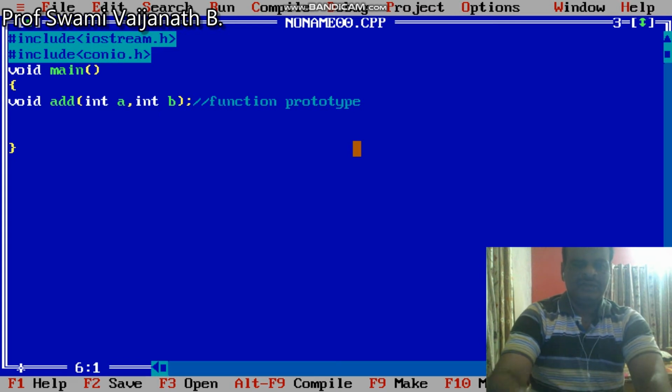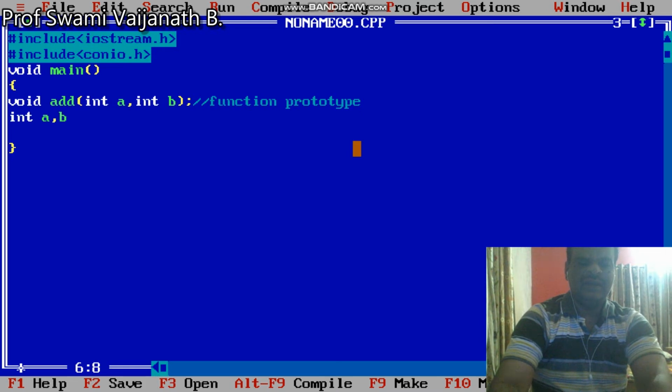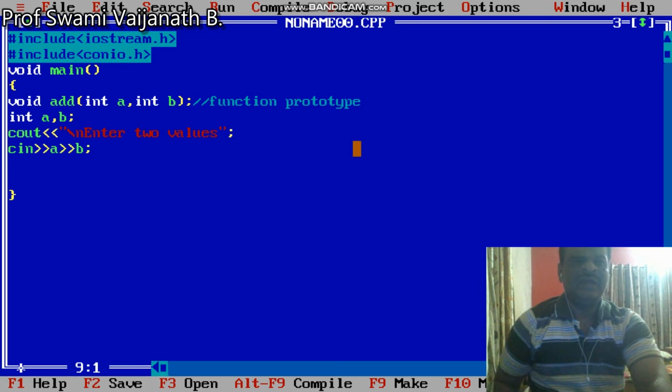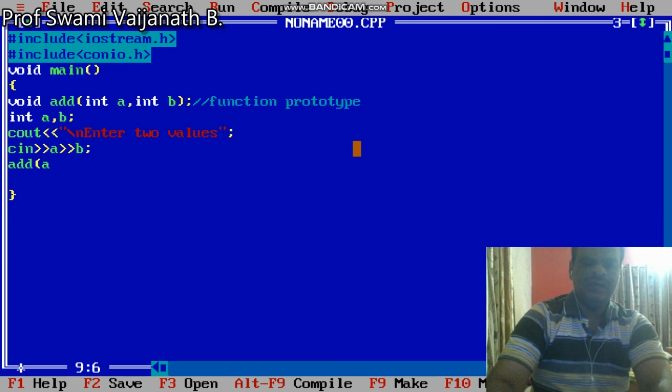Then I take these two values in a, b, and I call this function add(a, b).